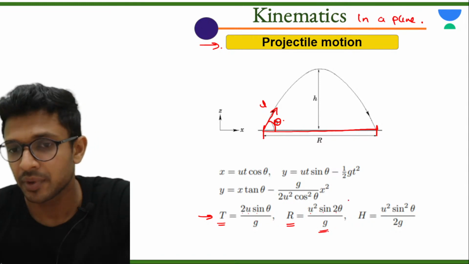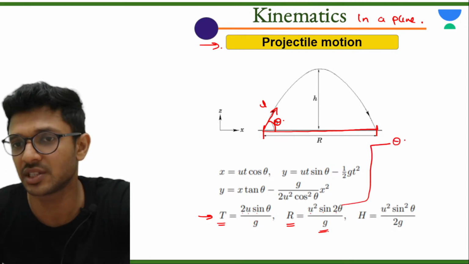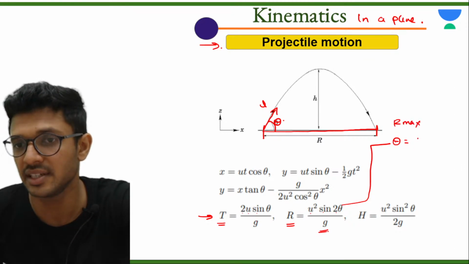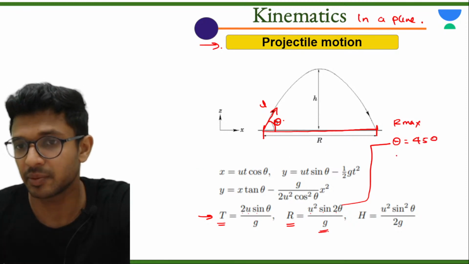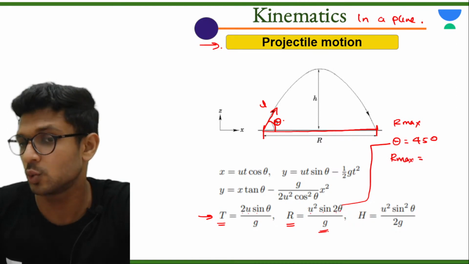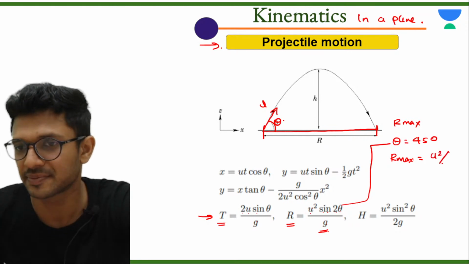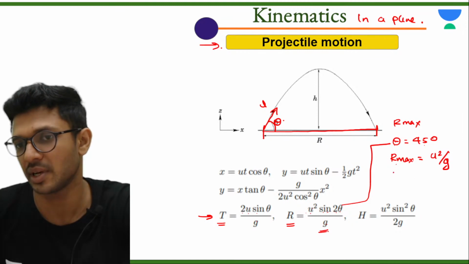Okay. Now, before going to height, tell me, what is the angle at which we can have the maximum range? R will be maximum when theta is equal to 45 degree. Write this down. Okay, range is maximum when theta is equal to 45. What is the maximum value for range? When theta is 45, sine 2 times 45 is 90, sine 90 is 1. So the maximum value of range कितना होता है? U square by g. It happens at 45 degree and the maximum value of range is U square by g.